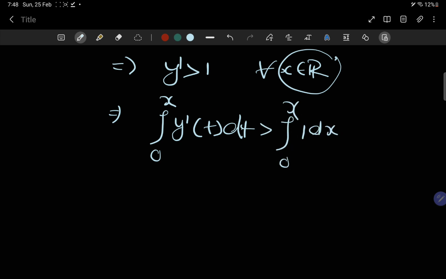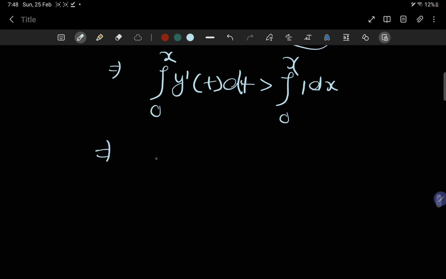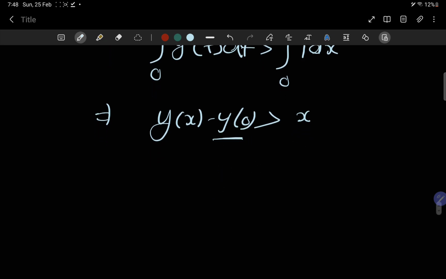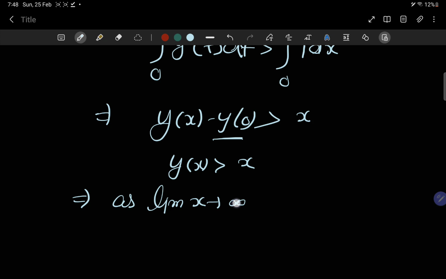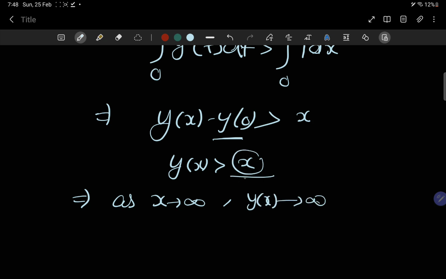This gives me this inequality, and this further reduces to y(x) minus y(0) greater than or equal to x only, right? Because y(0) is given as 0 initially, this means y(x) is greater than x. That simply means as x tends to infinity, our function will definitely tend to infinity, because if the left hand side is tending to infinity, the smaller quantity is tending to infinity, then the larger will definitely.